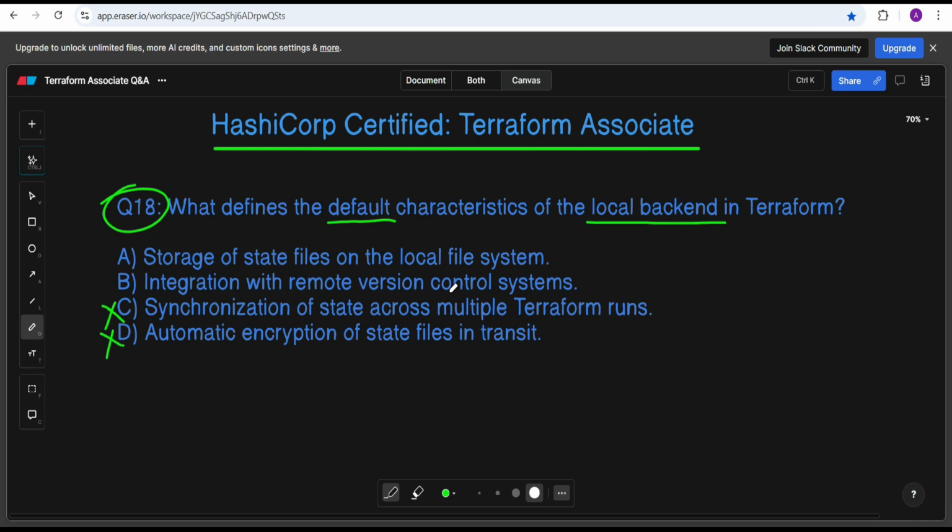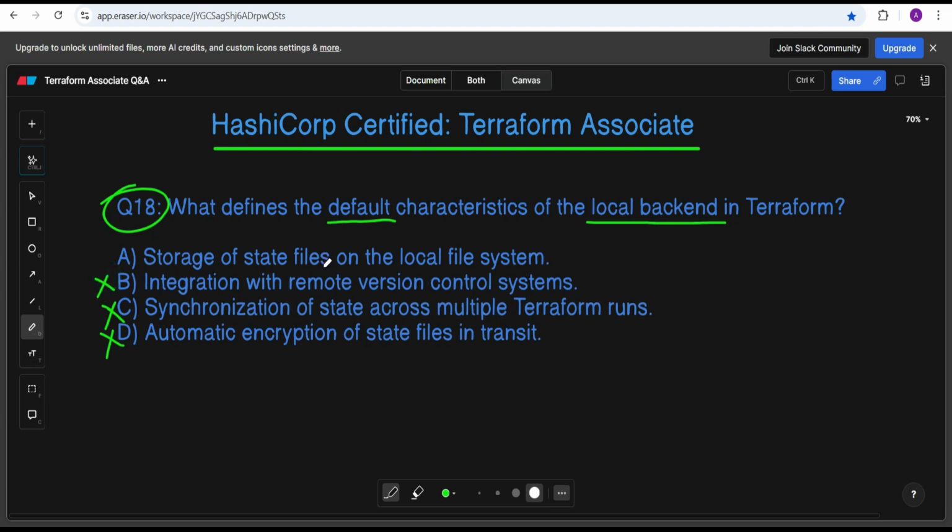Integrations with remote version control system. The default local backend does not inherently integrate with a remote version control system. So this is also not correct.